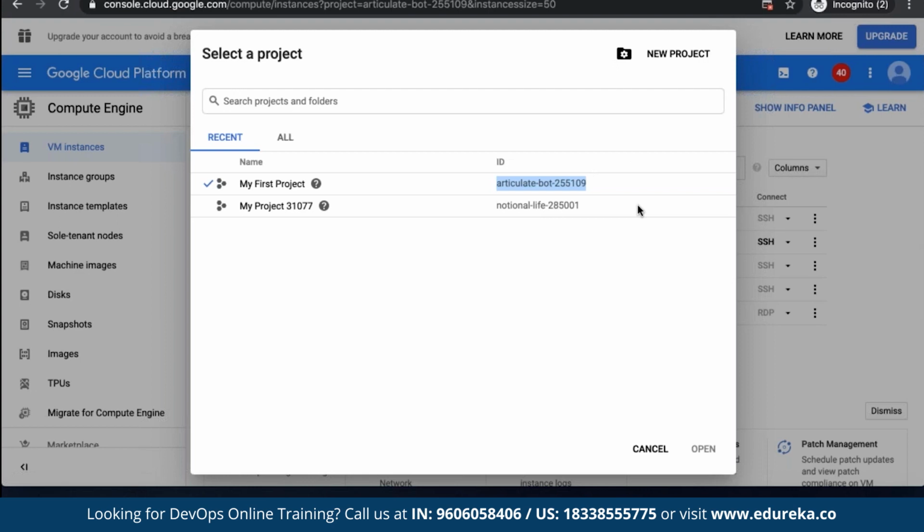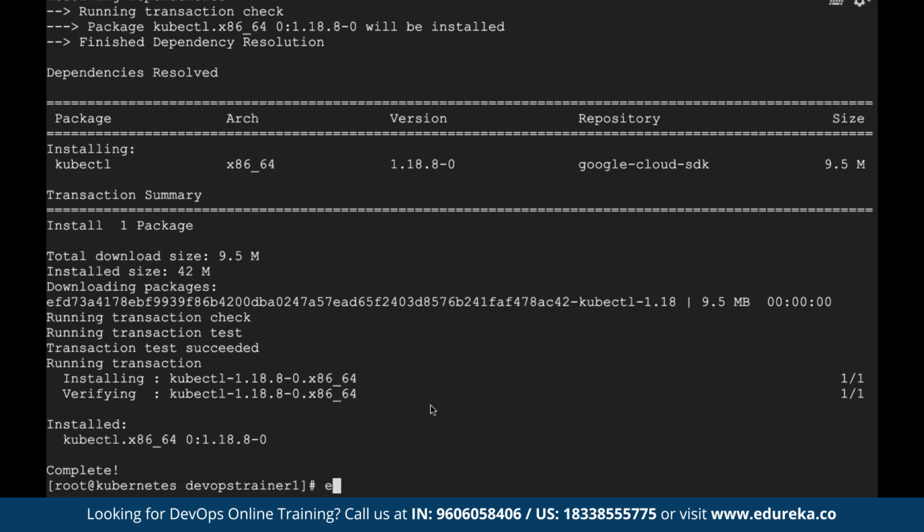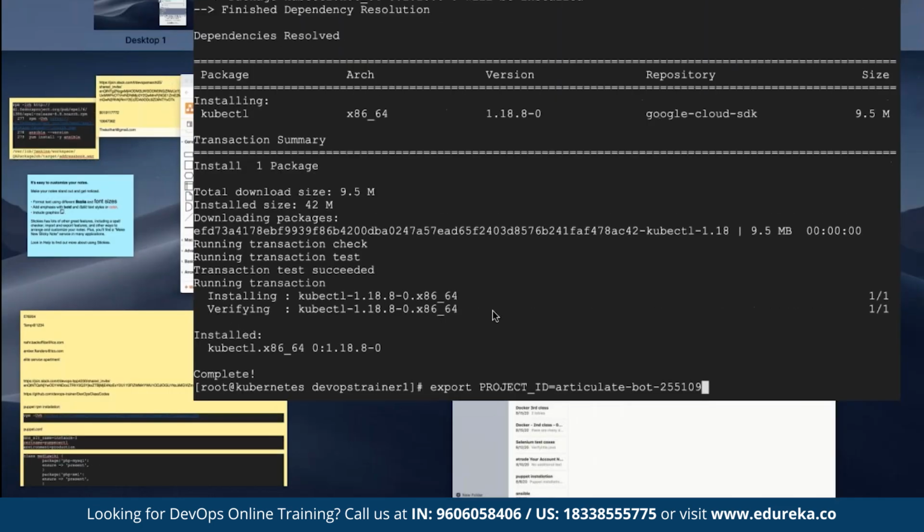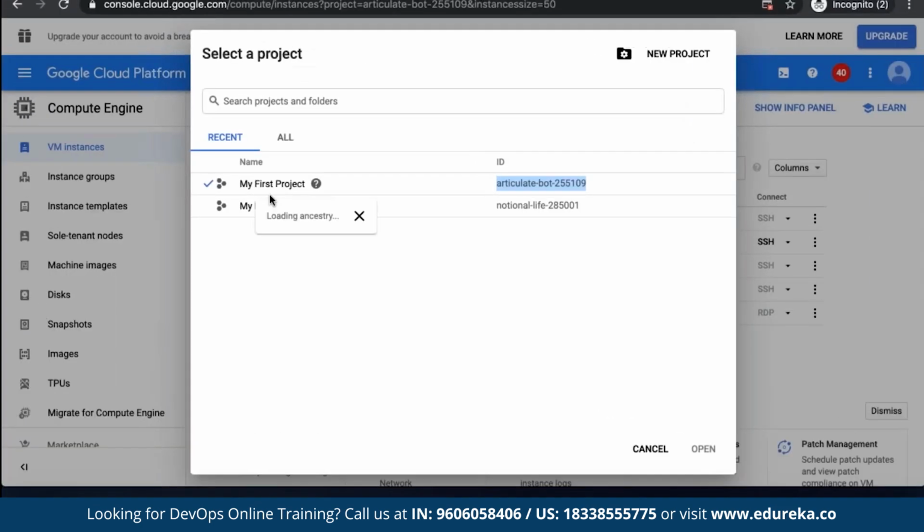So now let me link that particular Kubernetes cluster to this project. For that, we use a keyword called export. We define which project ID I want to export. So let me go back to the terminal and run the command export PROJECT_ID and give whatever your project ID is. It will have a unique project ID. No two users will have the same project ID. For example, let's say we are 18 participants. None of the two participants will share the same project ID. Project ID is unique for everyone globally. So now I'm exporting this project ID, which we just copied from our Google Cloud instance.